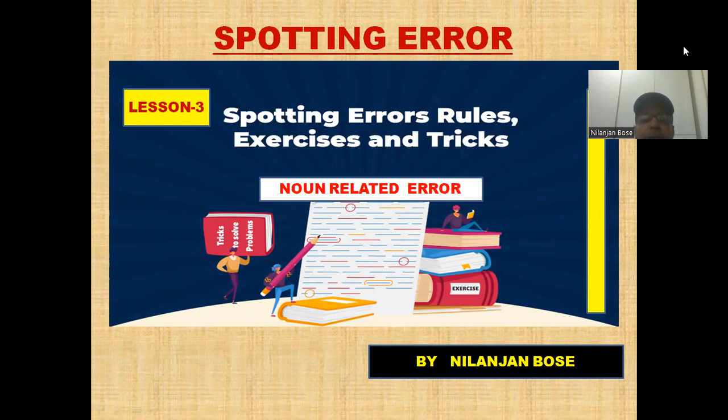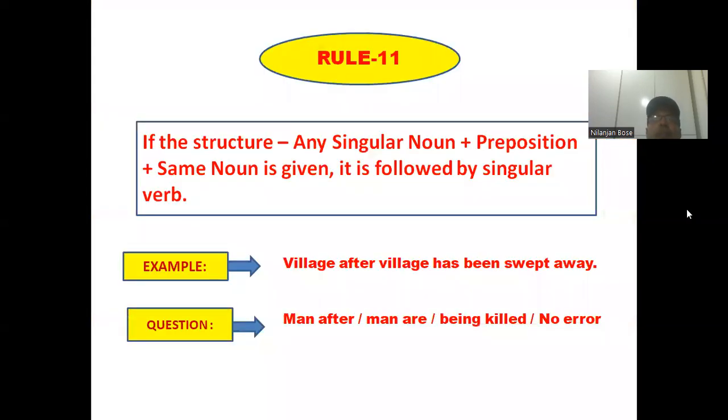Now, to add another 5 rules, I am presenting this time the rest of the 5 rules so that it will also be helpful for you to get through the questions. So without wasting time, let's get started. I'm just trying to show you the slide. Here it comes, rule number 11.